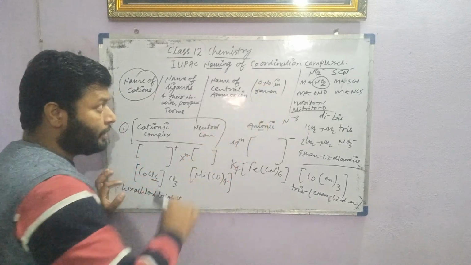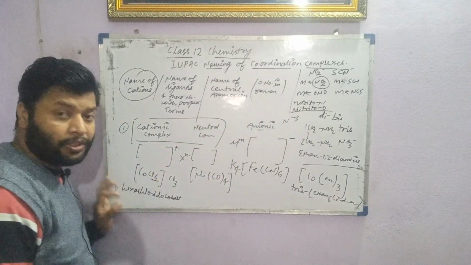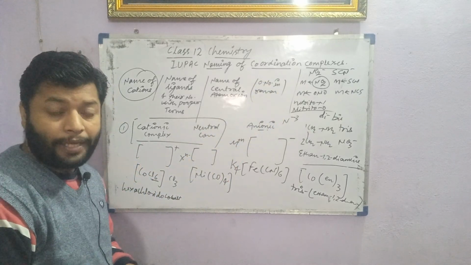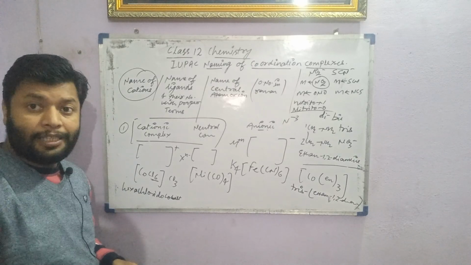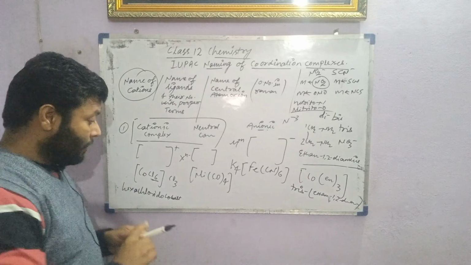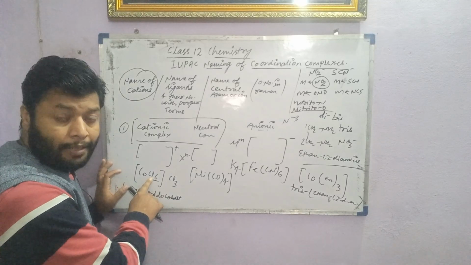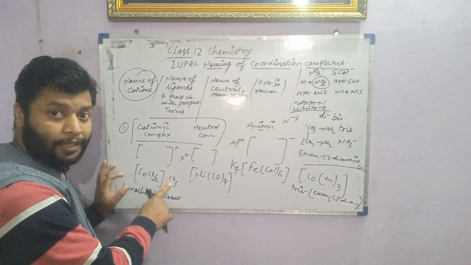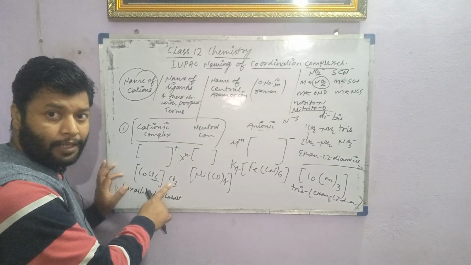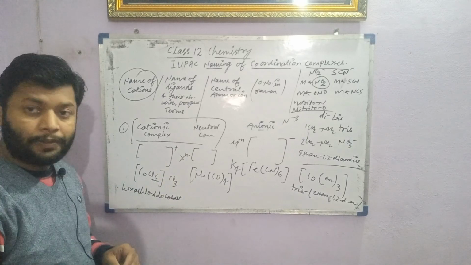Then the oxidation number in Roman numerals, we have to identify it. How can we identify the oxidation number? The identification is just to calculate the oxidation number first. As you know, chloride carries a -1 charge, so here it will be -6, and here -3. So let's discuss this.